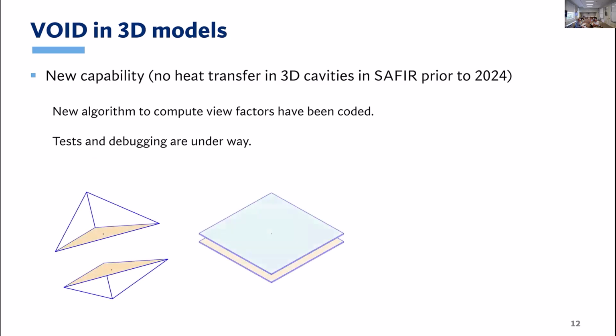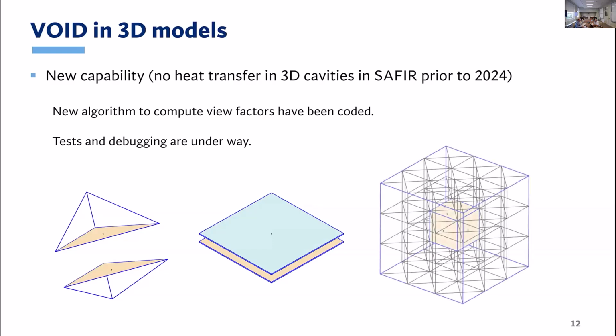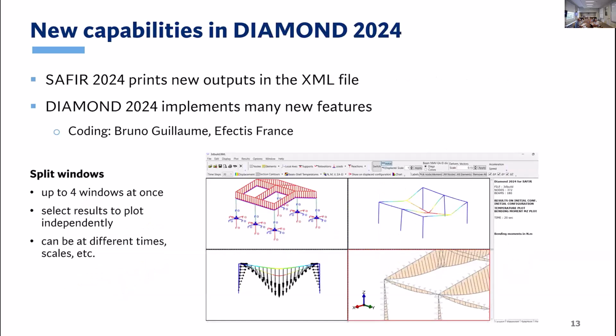And you see the things we are doing. We're checking radiation from a triangular facet to a triangular one, from a rectangular to a rectangular one. And here you see a cube where the mesh is visible and the solid is transparent, and you see inside also a cubic cavity. This is what we are working on at the moment, and we hope to show you more spectacular pictures in the future, and we hope to release the 24 version soon. And this is for me. So now I think Thomas is coming.